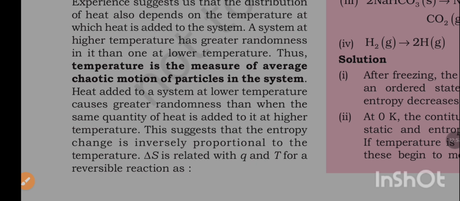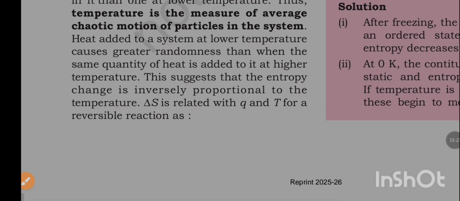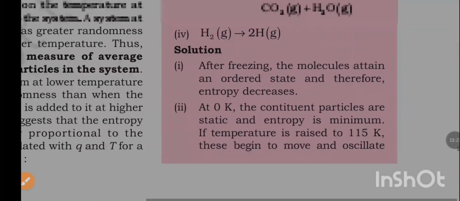Thus, temperature is a measure of average chaotic motion of particles in the system. Heat added to a system at lower temperature causes greater randomness than when the same quantity of heat is added to it at higher temperature. This suggests that the entropy change is inversely proportional to the temperature. Del S is related to Q and T for a reversible reaction.